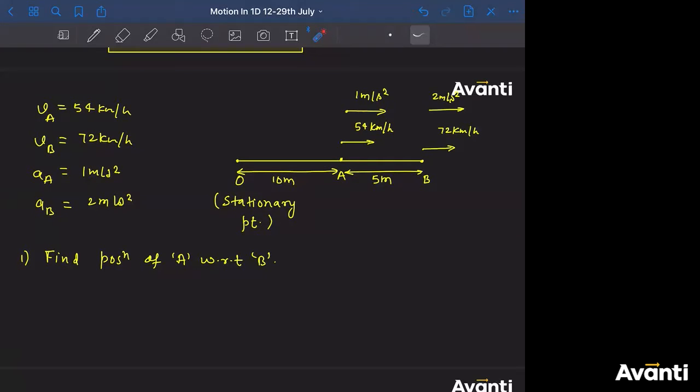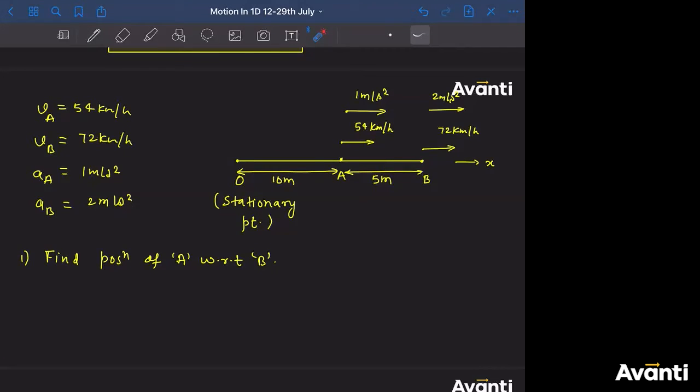Don't say only the magnitude. If I consider rightward as the positive x-axis, so tell me the answer in terms of vector quantity. So whether it will be positive i cap or negative i cap, so plus or minus. If you say plus, then that means something else. If you say minus, then that means something else. If I'm asking you what is position of A with respect to B, and if you say plus, that means B will look to the right of it. Like B will look towards right. If you say minus, B has to look towards left to tell the position of A. So both of them are different.